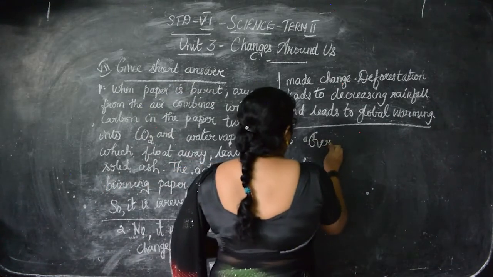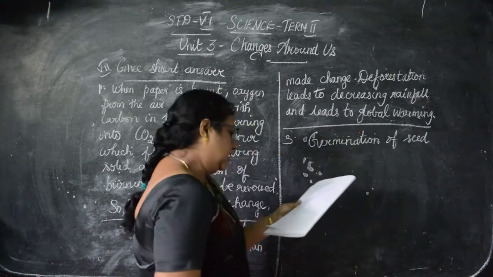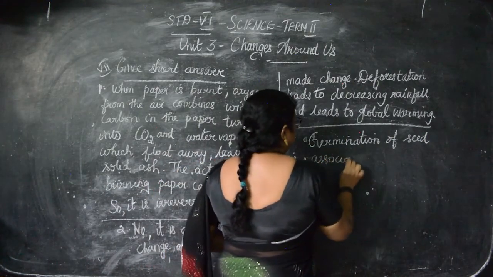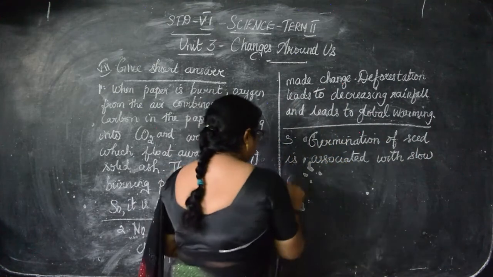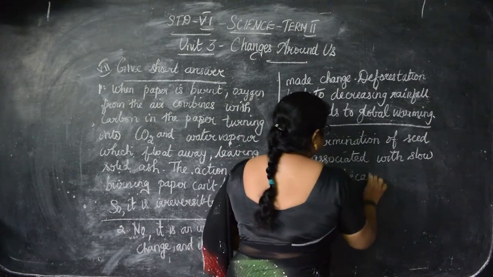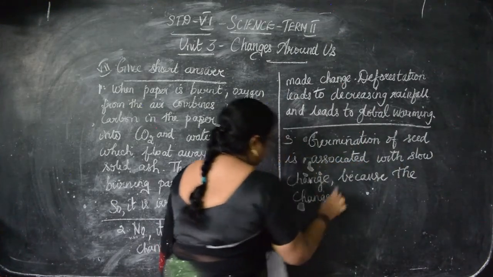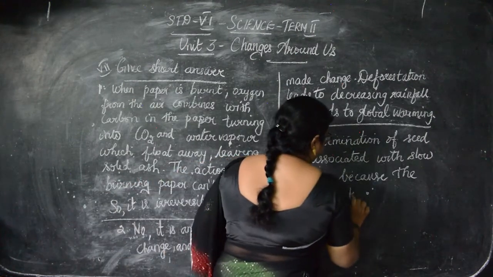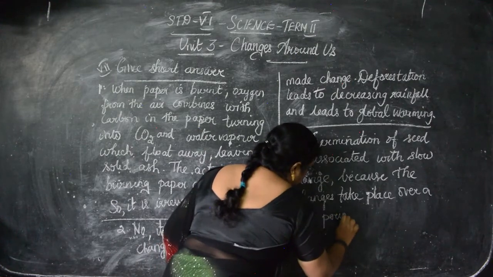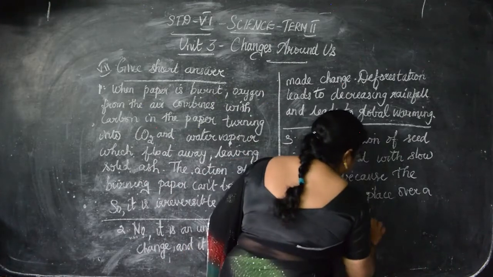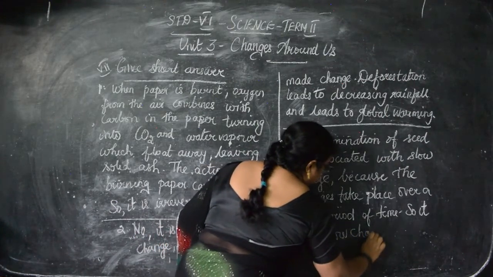So germination of a seed is associated with slow change, because the changes take place over a long period of time, so it is a slow change. Okay children, so these are the 3 questions.